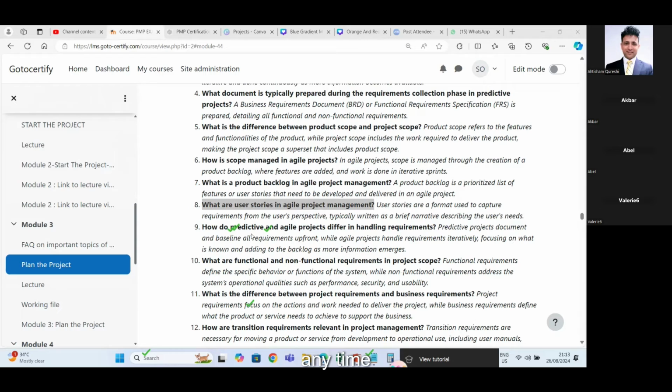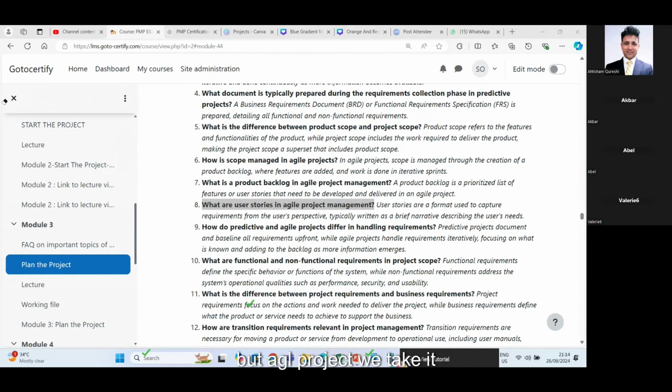It can take any time, but we will think about the whole product, the whole CRM, the whole portfolio, whatever we are making. So we were thinking about the full application and we want to write the whole story. What is this application about? What does it do? What are the features? What are the functionalities for the end-to-end product? That is the way we gather the requirements for the predictive project.